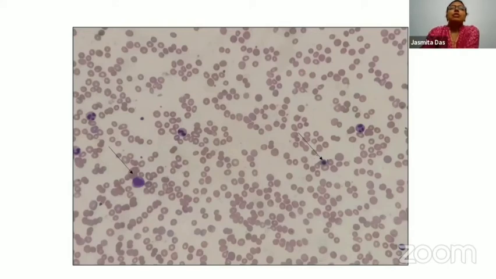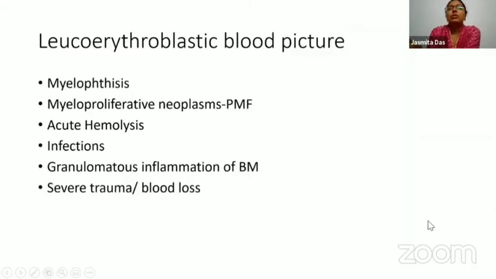The peripheral smear examination showed the red cells to be just normocytic to macrocytic, but you had left shift and nucleated red cells in the peripheral smear as well. So now when you see these nucleated red cells and left shift, this classical appearance is generally called a leukoerythroblastic blood picture. Here, there is no prominent poikilocytosis in the red cells. It's anisocytosis, but not poikilocytosis.